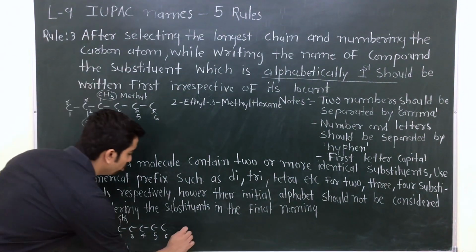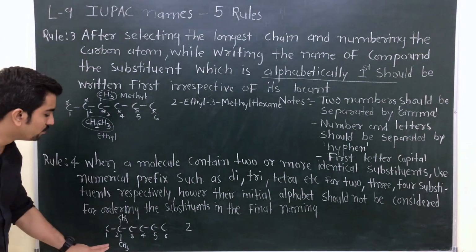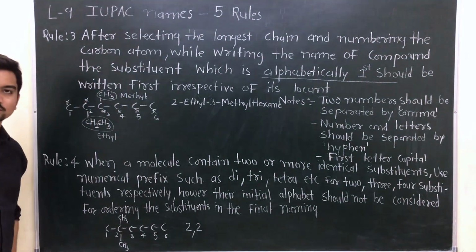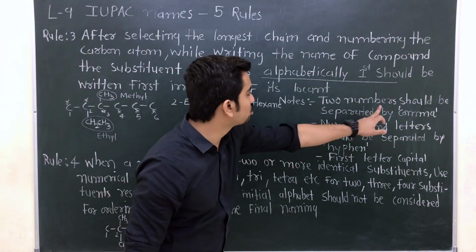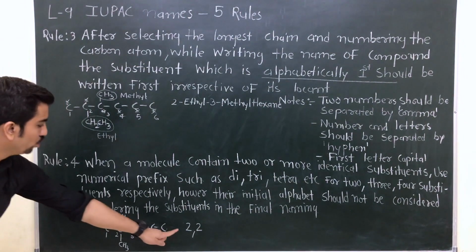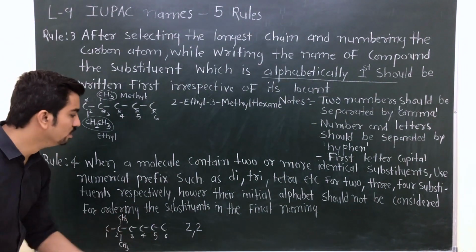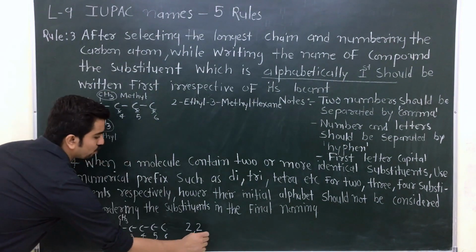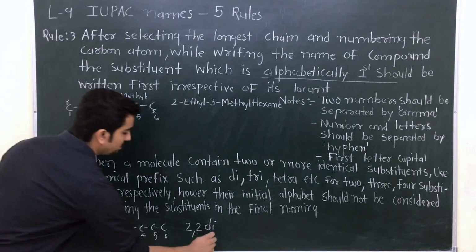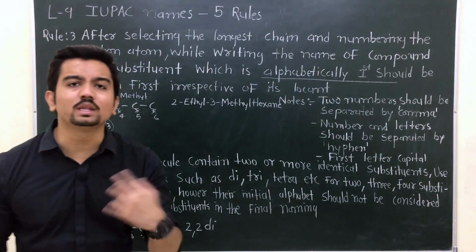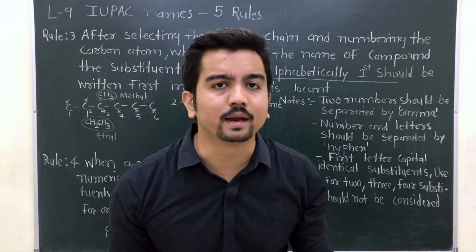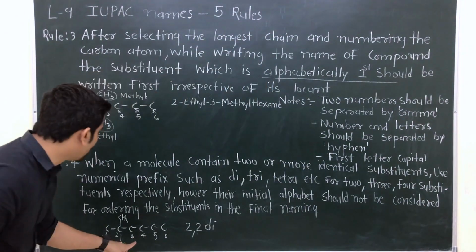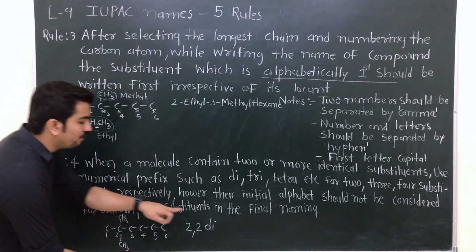Clear? So on number 2 that is 2-methyl. So 2, 2. Why? Numbers should be separated by comma. So 2, 2. Why 2, 2? Because there is a 2-methyl on that particular carbon. Di. Why di? Because there is 2-methyl. If there is 3-methyl, then tri. If there is 4-methyl, then tetra. 5, then penta. Clear? Now here there is a 2-methyl, so we will use dimethyl.